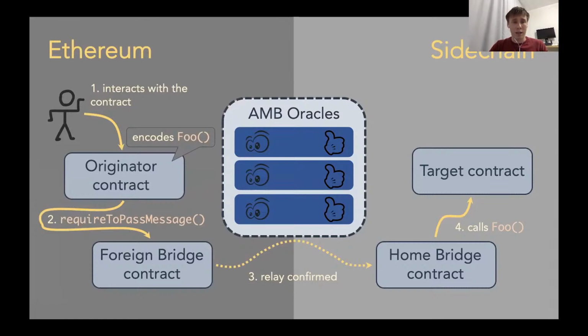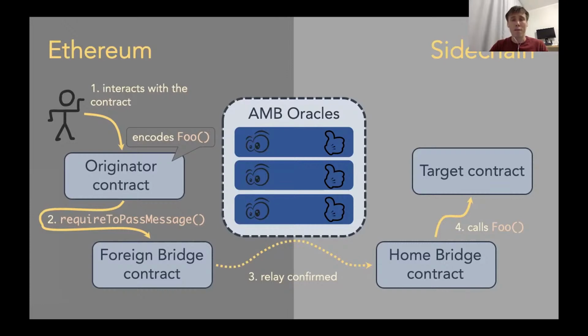As I said, if someone would like to send something from one chain to another chain, they need to encode the data, including the method descriptor, and the arbitrary message bridge will transfer it.